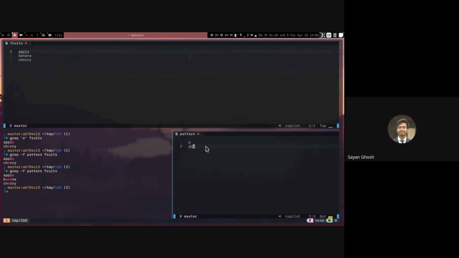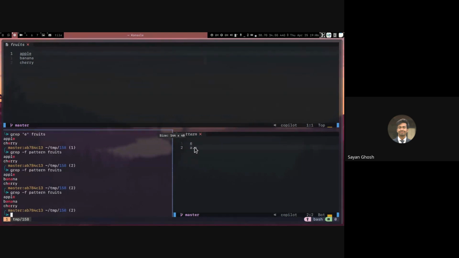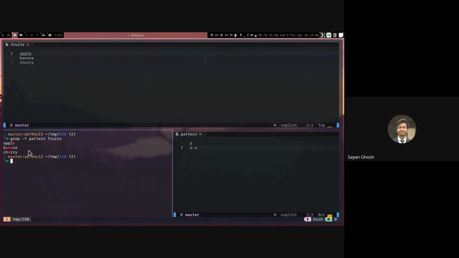Here we can also use regex. For example, I can do a, then any character, then a. This will still match the a and a in banana, because dot can match any character. So here regex works. But if I now use capital F, then I'm asking grep to treat the patterns as fixed strings and not regex. So this is searching for a literal dot in the file, and that will not be matched; only the E's are matched. If I actually change the file and put a dot there, then it will be matched and printed. Otherwise, it will not match.